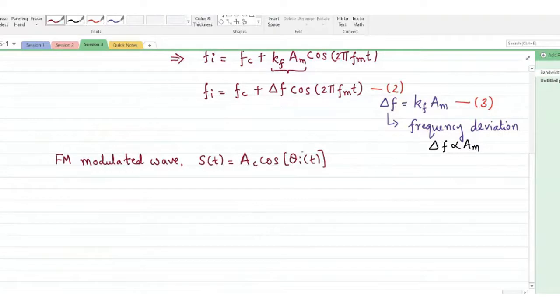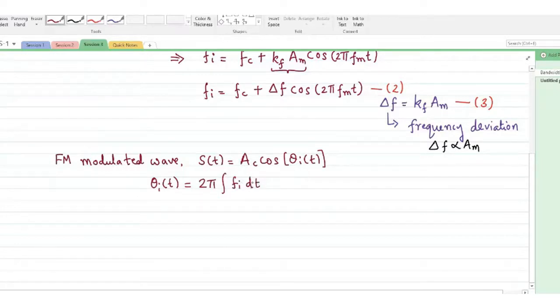So we should write an expression for theta i of t, and I have been stressing the relation between the instantaneous angle and the instantaneous frequency, which is given as 2 pi integral of Fi